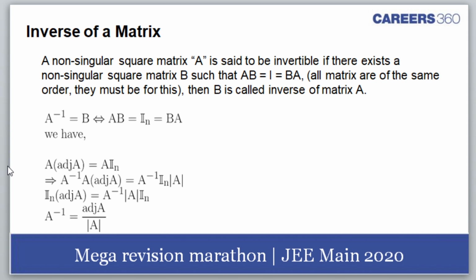Then the inverse of a matrix. The inverse of a matrix is the adjoint of A divided by the determinant. That's how we get the inverse of a matrix. In any case, example problems, we are going to practice matrices and determinants tomorrow. I hope everybody is aware of this.